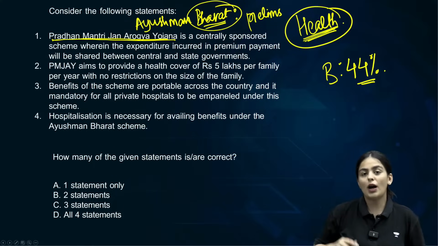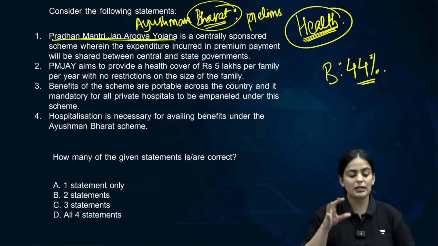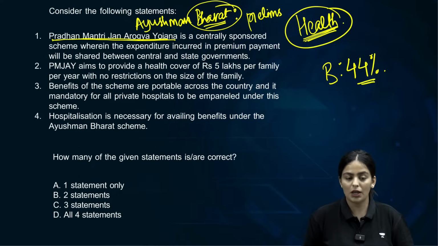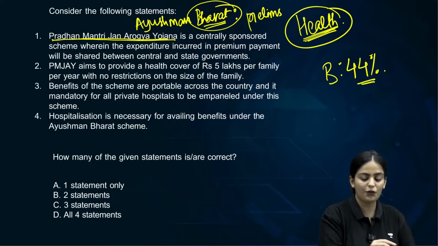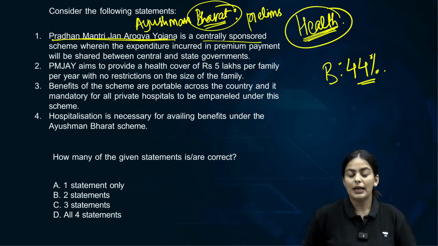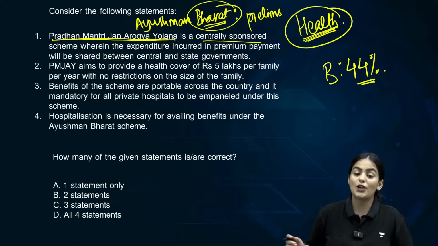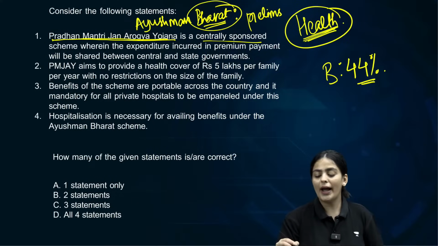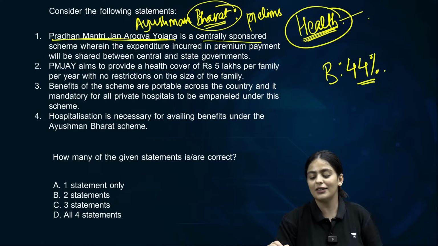Let's discuss this. Under the Ayushman Bharat scheme, there is a Pradhan Mantri Jan Arogya Yojana. The first important point we need to know is whether it is a centrally sponsored scheme or a central sector scheme. It is a centrally sponsored scheme. Why? Because health is in the state subject as well.